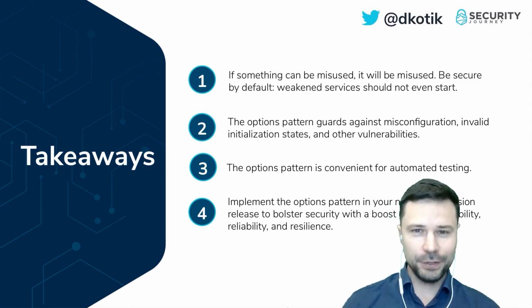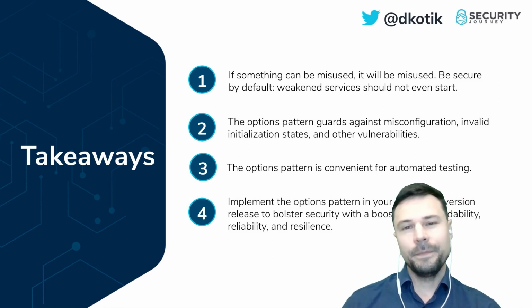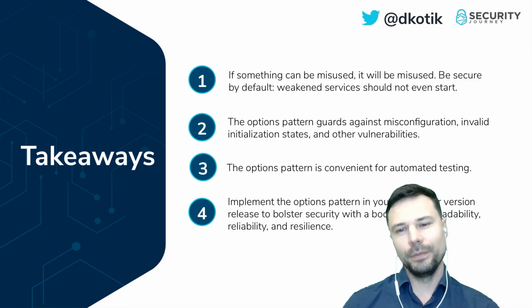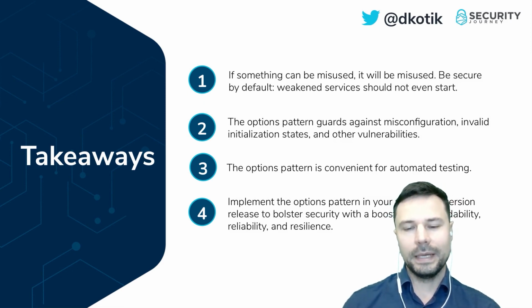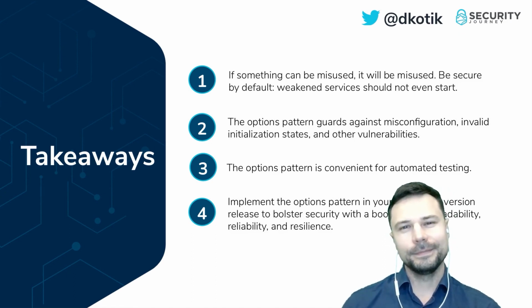It is the best object initialization strategy for automated testing. And finally, implement the options pattern in your next major version release to bolster security with a boost of code readability, reliability, and resilience. This stuff really works. Use it.